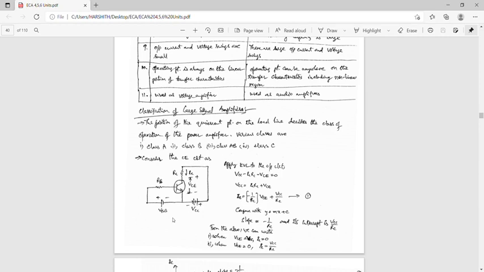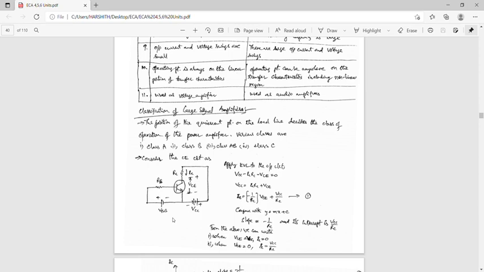So VCC equal to ICRC plus VCE. RC means load resistance. In this equation, first we find the IC. So IC equal to minus 1 by RC into VCE plus VCC by RC.